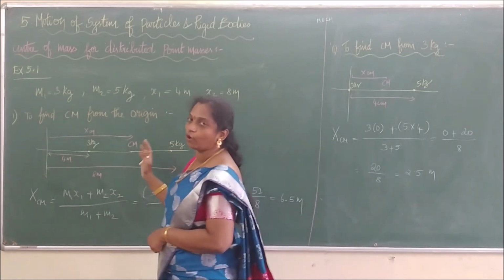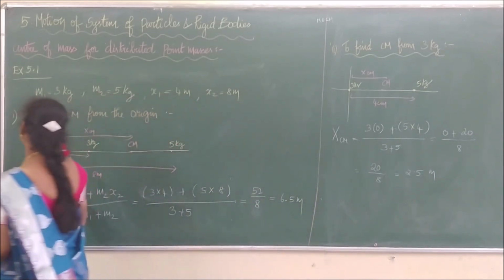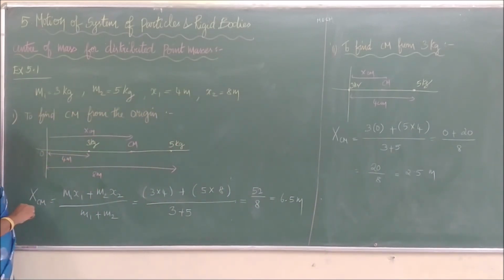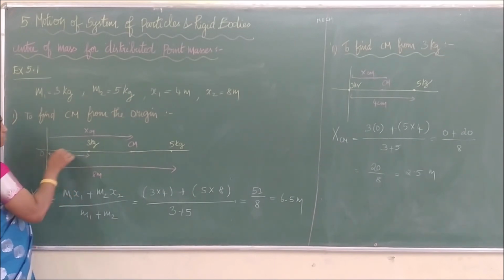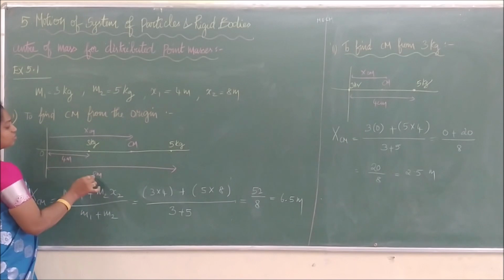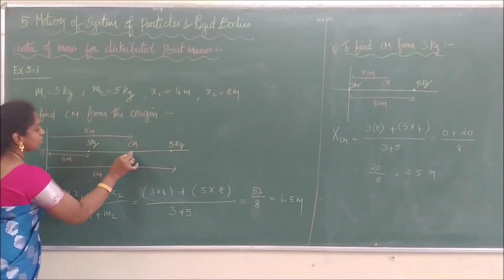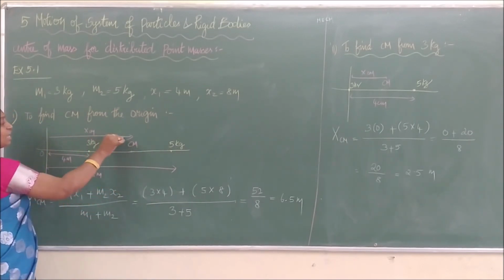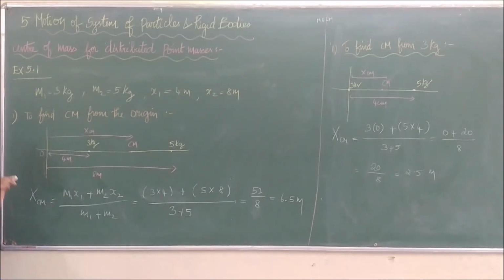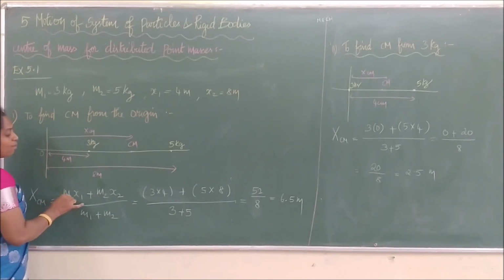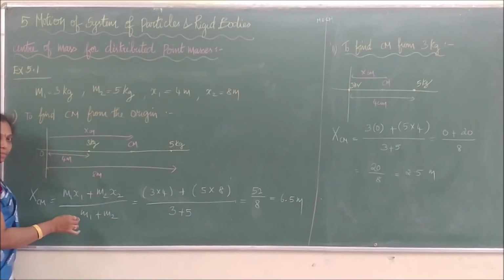So we have to draw it up. We say that this is a point O, the origin, and we mark the 3 kg at 4 meter from the origin and the 5 kg at a distance of 8 meter. At the center we will mark the center of mass, and we say that the center of mass is at X_CM. Then what is the equation we learned? X_CM is equal to (M1 x1 plus M2 x2) divided by (M1 plus M2).